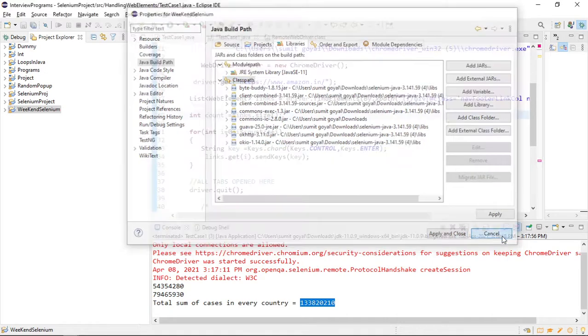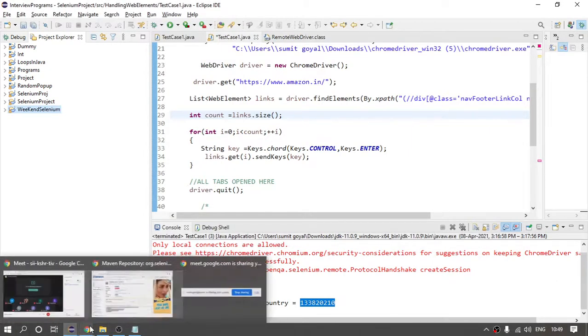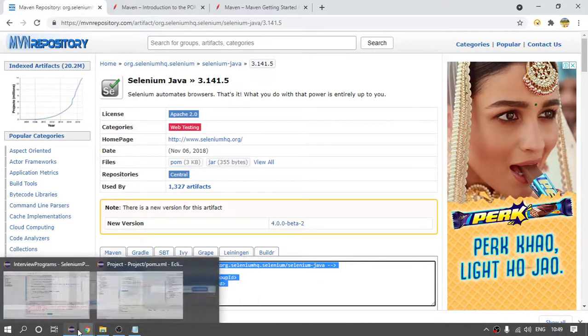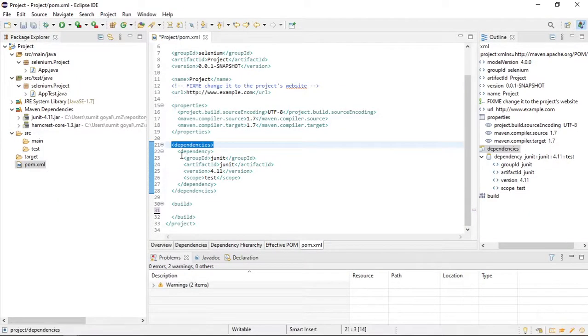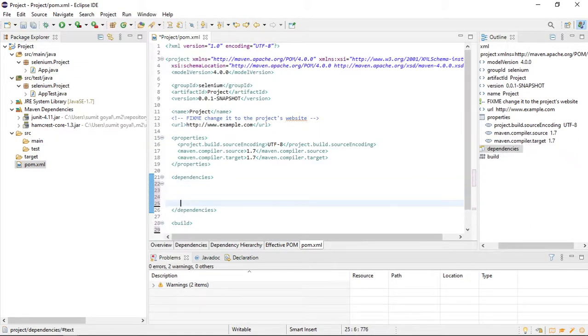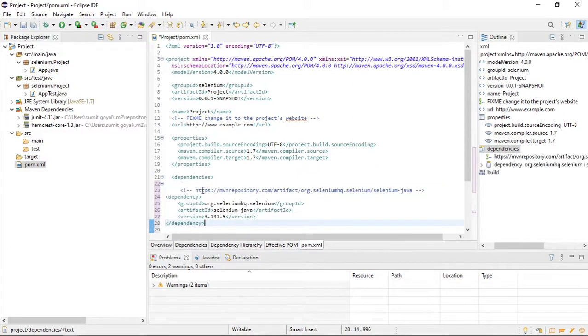But now if I place these lines, all the lines from here to here, this one on the top is a comment. You can choose this if you want. Copy this, and see, we are not working with JUnit. So let me remove this. I will remove from here to here. So dependencies is the parent tag. Inside this, I can place any number of dependencies. So if I place this Selenium one, as of now you can see only 2 are here.